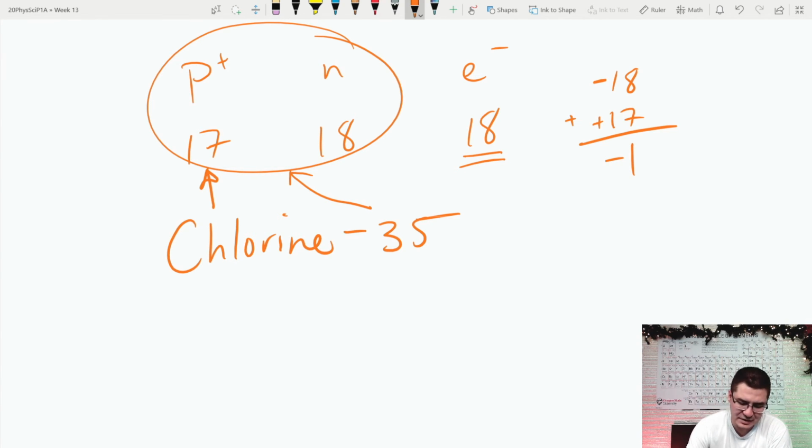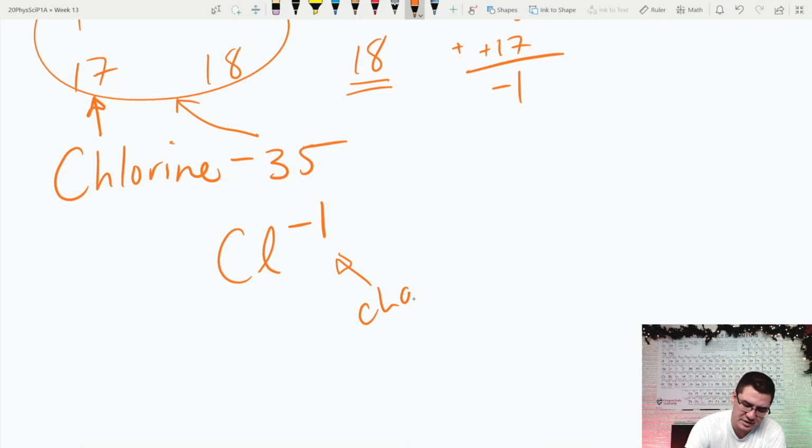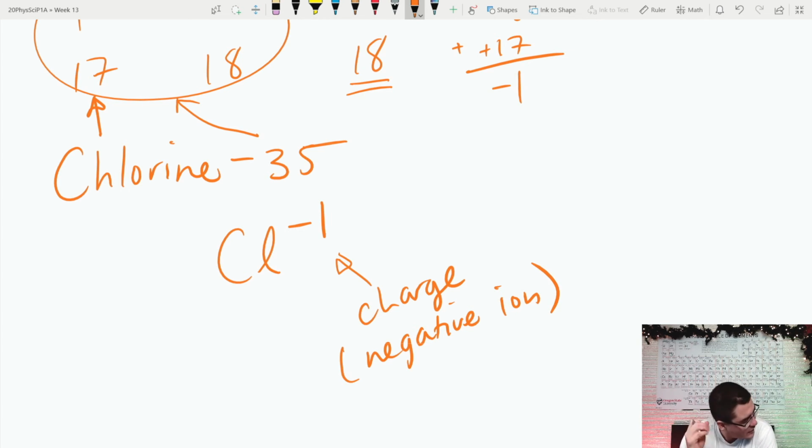So what we say is this chlorine has a charge of -1, right? And we list that. This is called an ion. And we say that this is its charge, and that it's a negative ion. Okay? And we know that its mass number is 35.